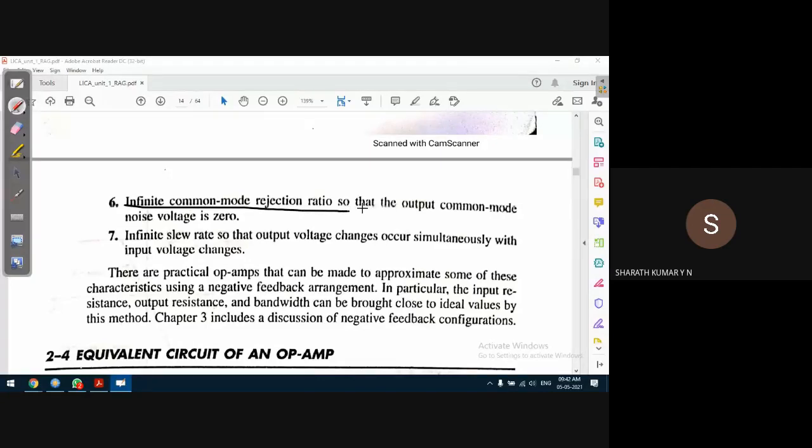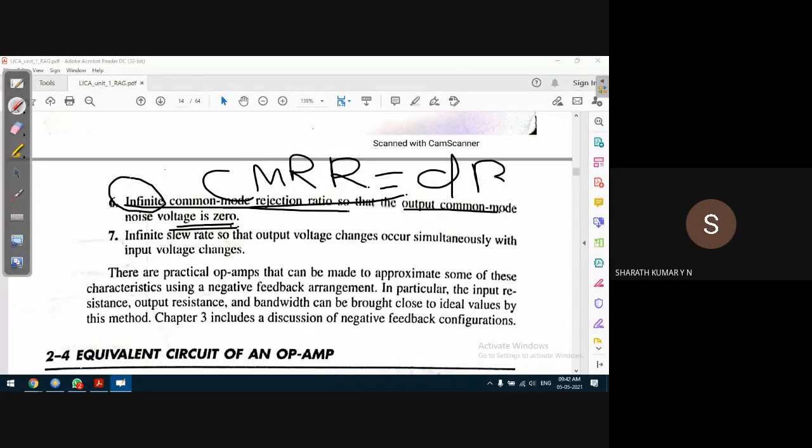Infinite common mode rejection ratio. We discussed the common mode rejection ratio, which is a very high value, so that the output common mode noise voltage will be 0. If it is infinity, then the output common mode noise voltage can be reduced to 0, but practically not possible. CMRR is measured in decibels because of its very high value.